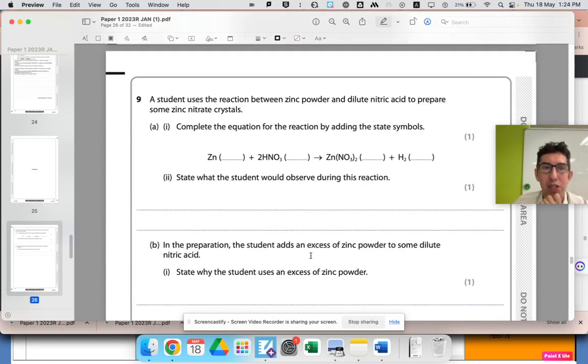Okay, cool. A student uses the reaction between zinc powder and dilute nitric acid to prepare zinc nitrate crystals. Right, so we're trying to make zinc nitrate crystals. Complete the equations. Just state symbols. So what's zinc? Zinc is a metal, so solid. S. Nitric acid.